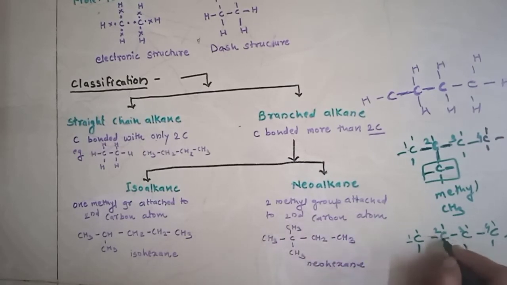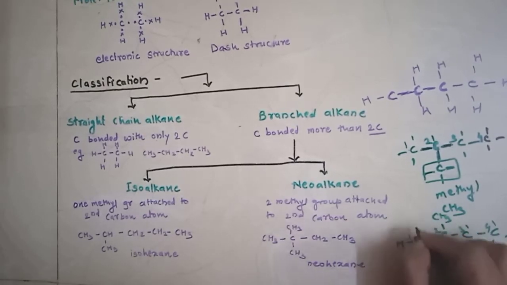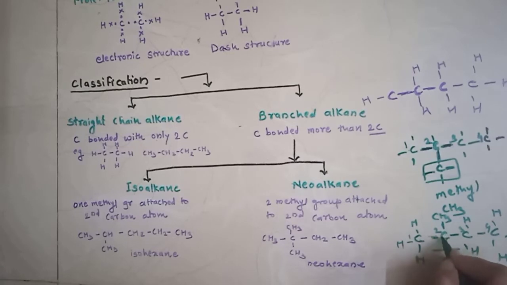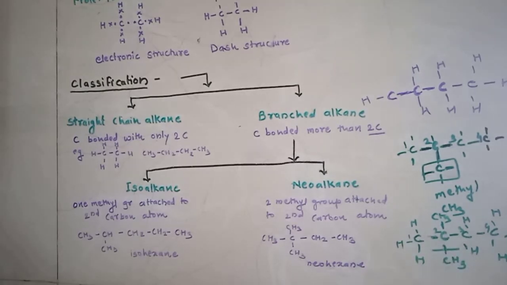The second carbon atom is here and the two methyl groups are the first and second, and these are the hydrogen attachments. So we can say this is a neoalkane, because the second carbon atom is attached to two methyl groups. There is no hydrogen attachment. You can see four carbons are attached to this second carbon, so this is a neoalkane.